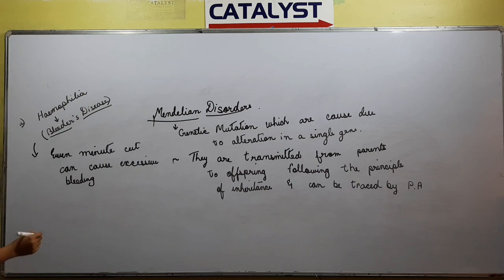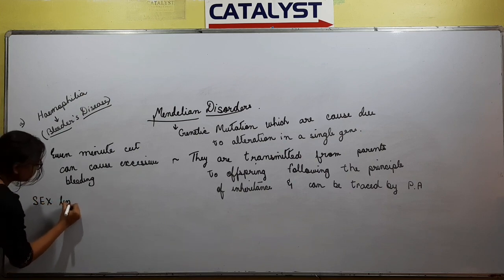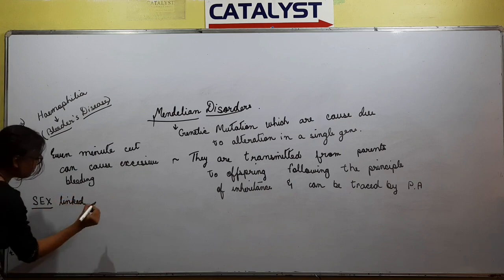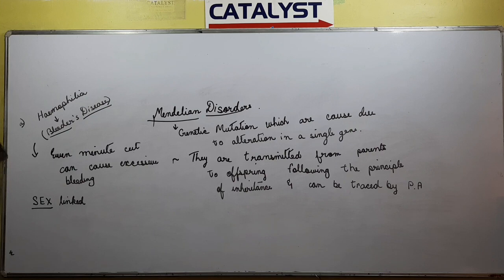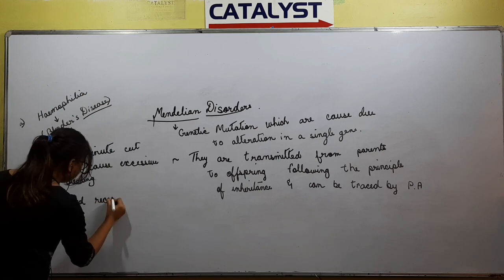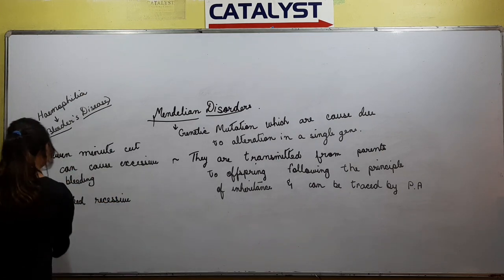And this is an example of sex-linked recessive disorder. That is, the gene involved is present in the sex-linked chromosome. Very important, sex-linked recessive disorder.